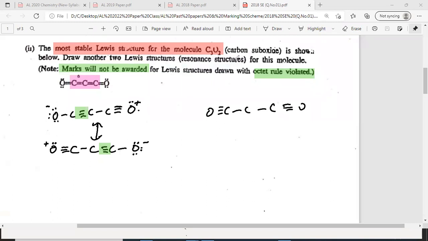Then the other combination, this side triple bond carbon oxygen, then this side you put triple bond, and then carbon and oxygen like this. This is also possible, but you have to put the lone pairs and charge. These are also accepted. And this carbon, not this carbon, then you get 2 minus charge. So then 2 lone pairs and 2 minus charge on this carbon.